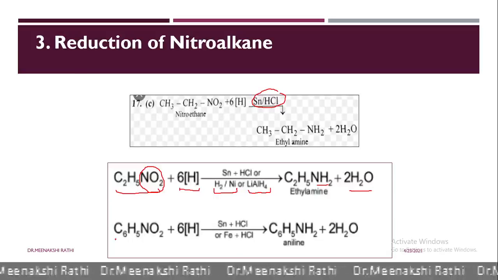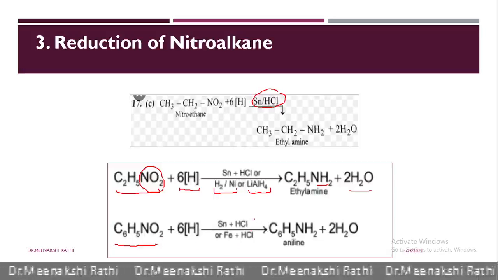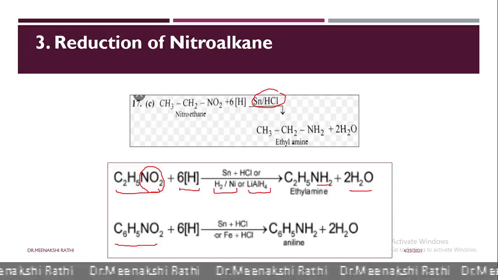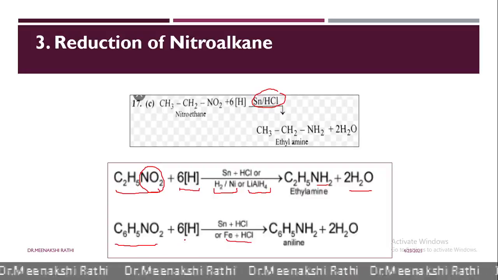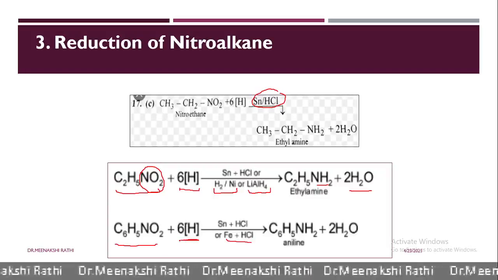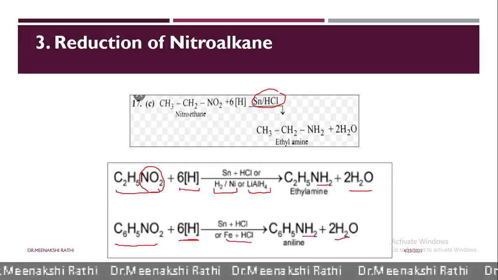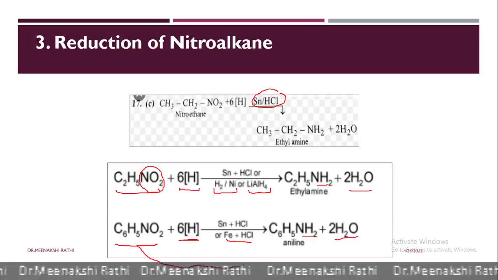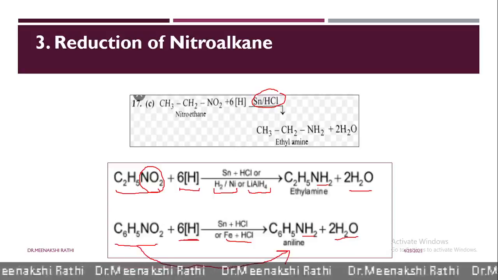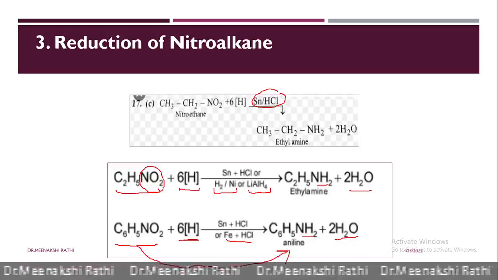Another example is nitrobenzene. When nitrobenzene is reacted with Sn and HCl or iron and HCl, 6 hydrogen atoms reduce the nitro group to NH2 group and water molecule. So nitrobenzene gets converted into aniline. So this is the first reaction, that is the reduction of nitroalkane.